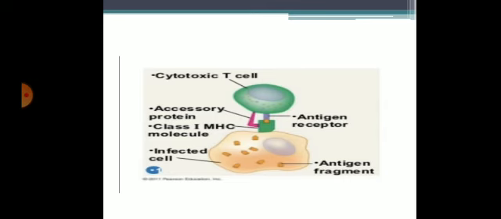Here you can see the picture which describes the function of cytotoxic T cells. This is the cytotoxic T cell, and this is its antigen receptor. Here the antigen is being represented. This is the accessory protein. The cytotoxic T cell will attach to the MHC class 1 molecule.